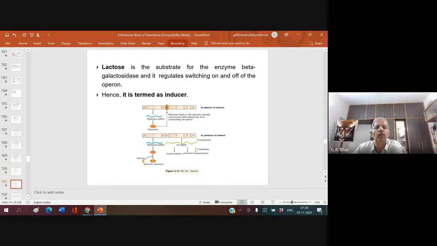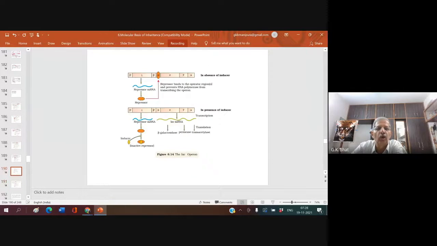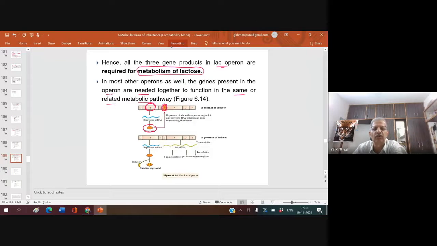Now, lactose is the substrate. When there is no lactose in the substrate, there is no need for the lac operon to function. So, who is keeping the lac operon non-functioning? It is this inhibitory gene.